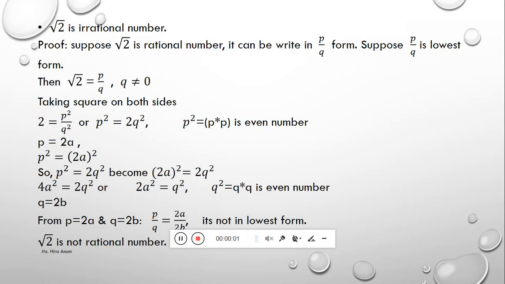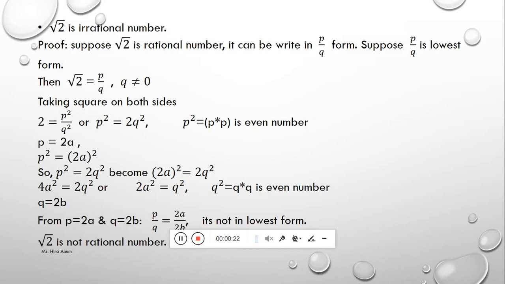We have to prove radical 2 is an irrational number. For this, we choose the contradiction method. So we suppose radical 2 is a rational number. If radical 2 is a rational number, then it is in P over Q form.